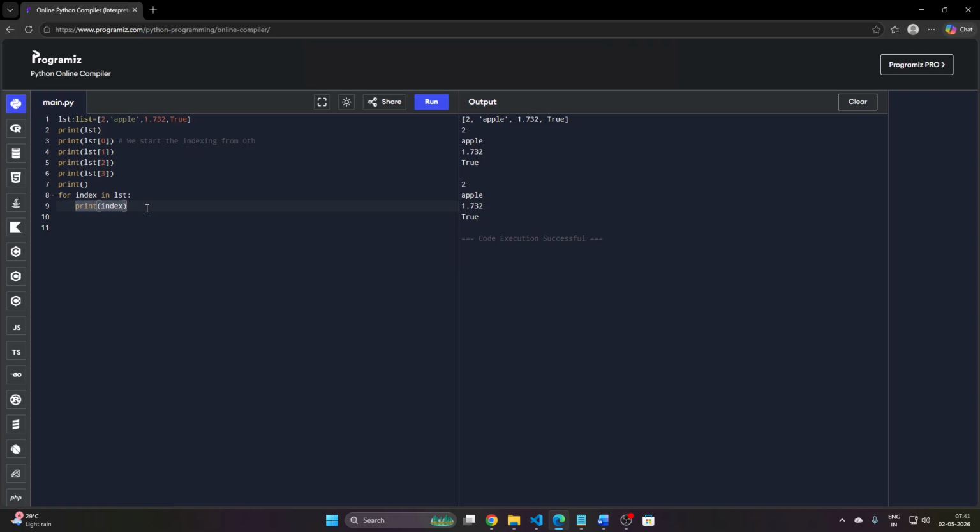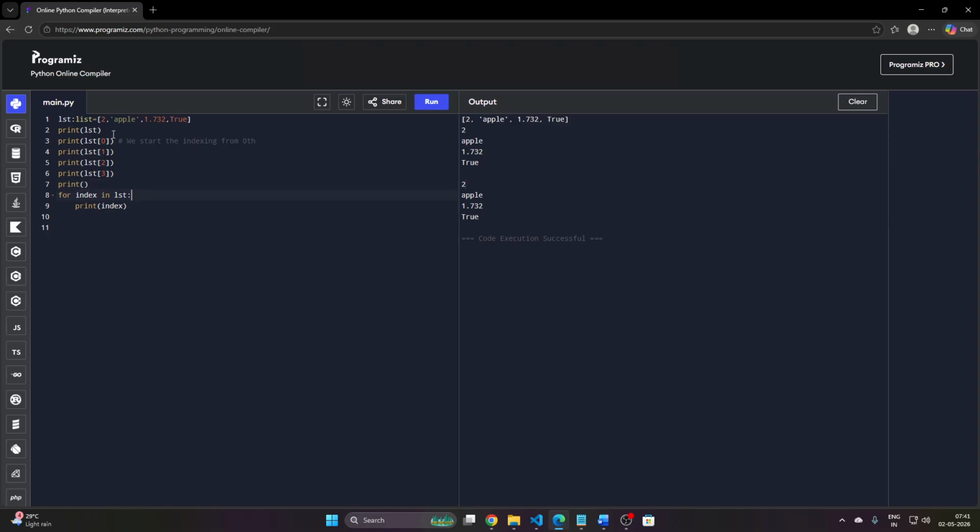I just told you that for is a loop. We use it in other languages as well. By the for loop, the index goes through the whole list. First the index goes to the first element, 2, and prints it.